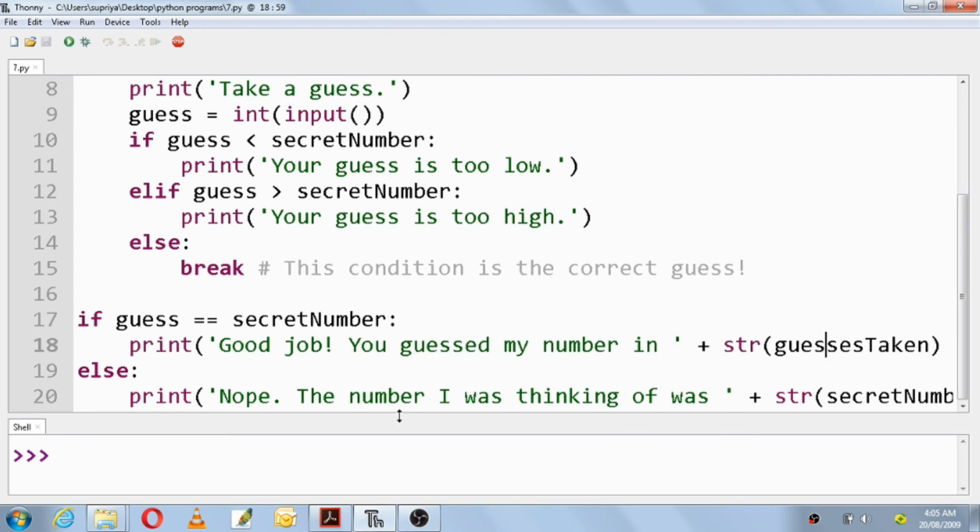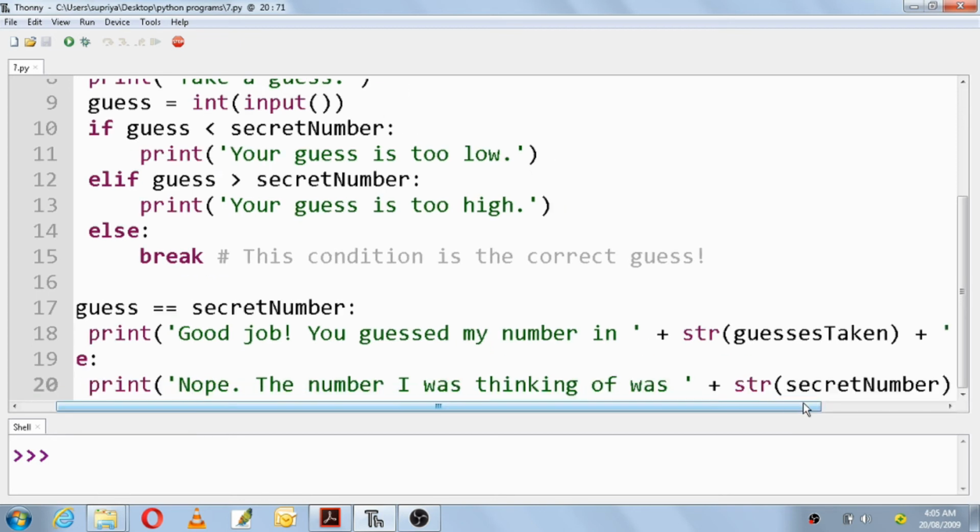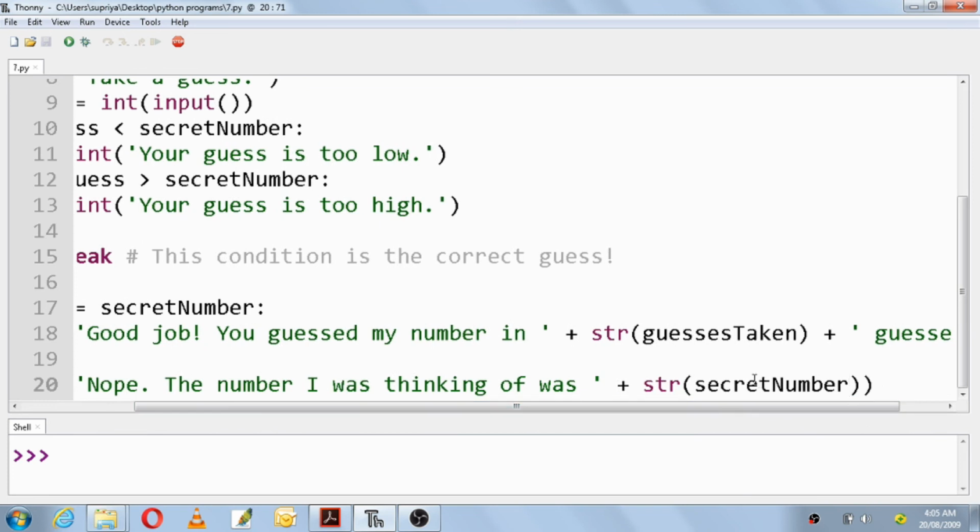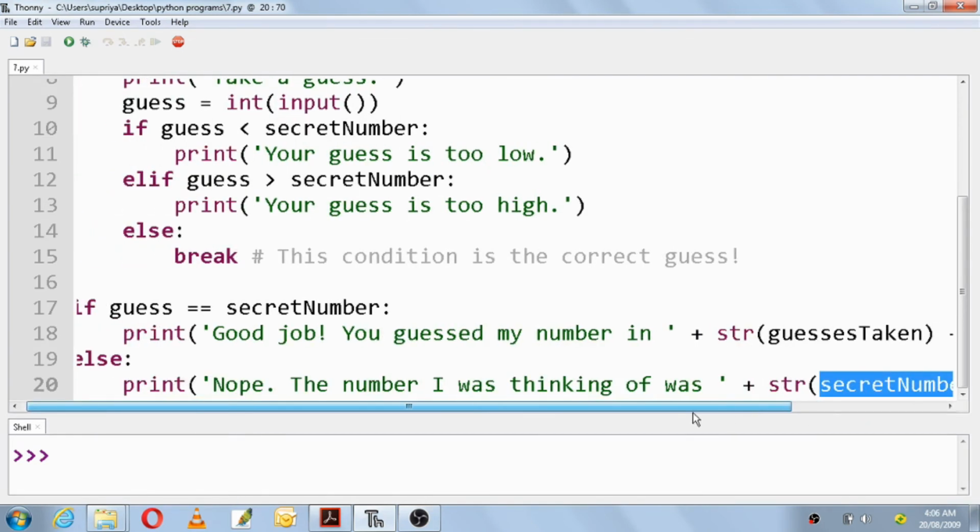Then else print, nope, the number I was thinking of was, and the secret number will get printed. If after 6 guesses you are still not able to find the number, it will print the else part.